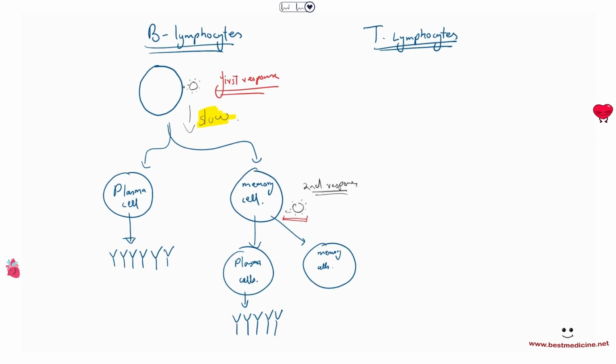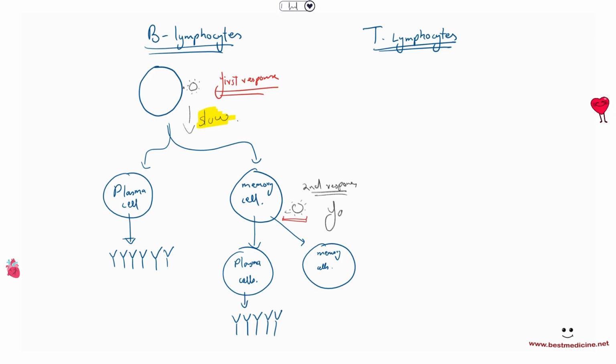So again, B lymphocytes are leukocytes that are able to make antibodies. When they first encounter a pathogen, the first response is slow, in which they differentiate slowly into plasma cells that will make antibodies and memory cells. If there's a second response to the same pathogen, then the memory cells will quickly come into action, and they will differentiate into plasma cells and more memory cells, but very quickly. So the second response is going to be fast.